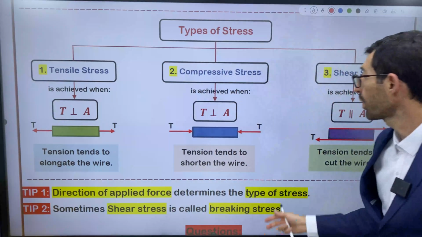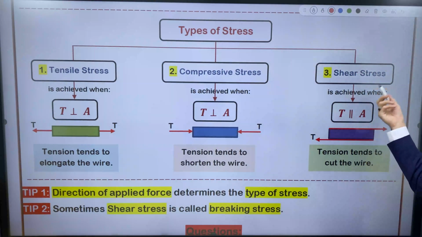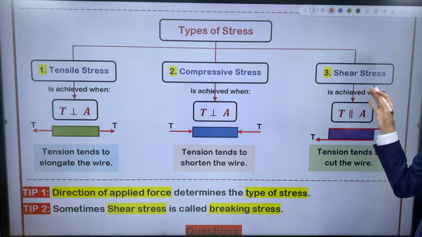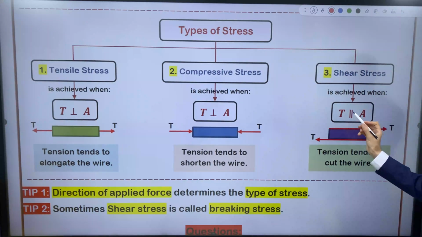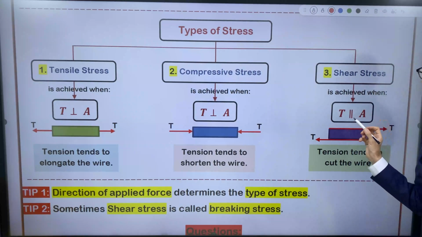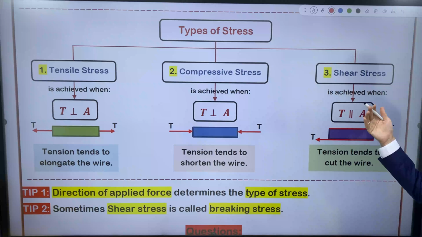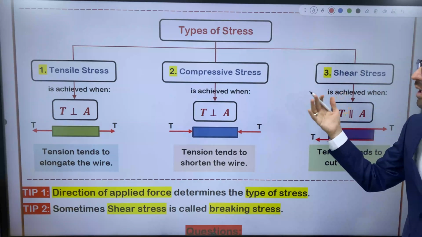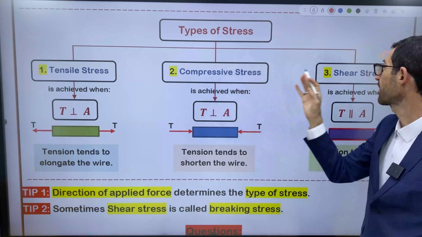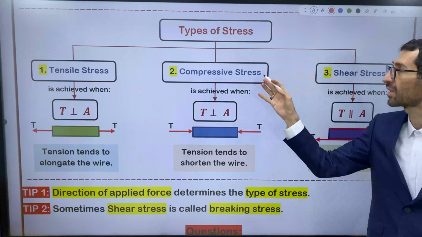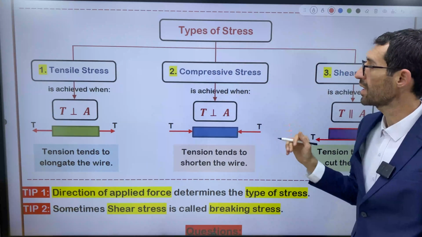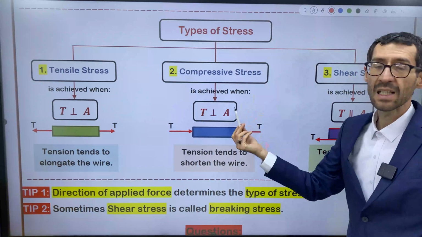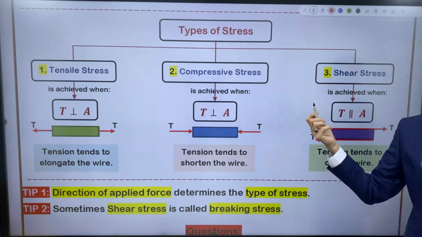We have one more type of stress, which is shear stress, and I told you sometimes we name it breaking stress. Shear stress is achieved when tension is parallel to the area. Tension is tangent to the area. So this is the difference between tensile, compressive, and shear stress. In the previous categories of stress, tension was perpendicular to the area.